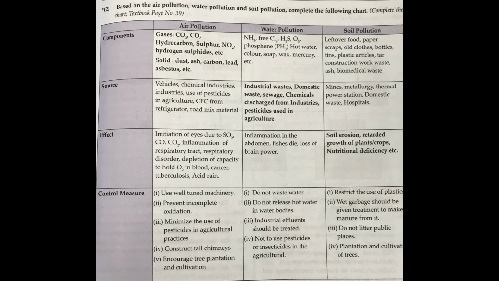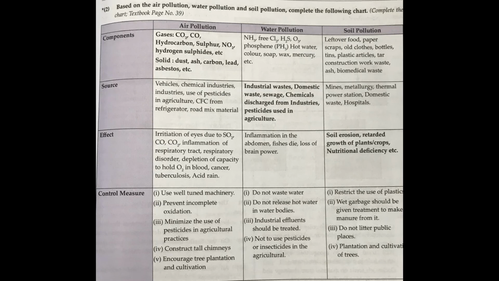Now what are the effects? Irritation of eyes, inflammation of respiratory tract, respiratory disorder, cancer, tuberculosis, acid rain. Acid rain is one of the most important effects. Don't forget to write about acid rain. Irritation of eyes, inflammation of respiratory tract, respiratory disorders, cancer, acid rain. So you have got 4.